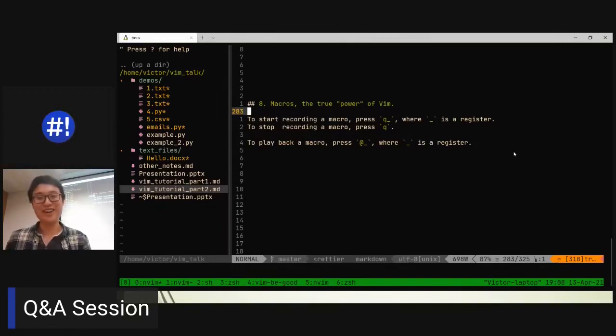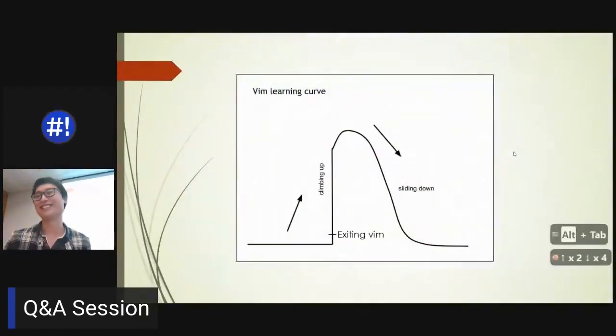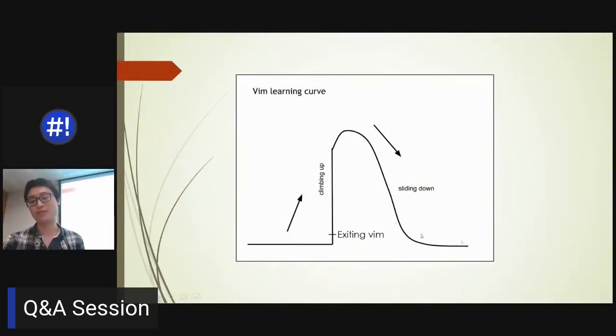Once you get to the level of being comfortable using macros and working with files, you're definitely past the curve. I'd say I'm about here now. This is difficulty in learning, or getting to more productivity. So increasing productivity from now on, for me at least, is just looking at the plugins and learning the next new keystroke that I didn't know about, and it's very easy to improve from there.